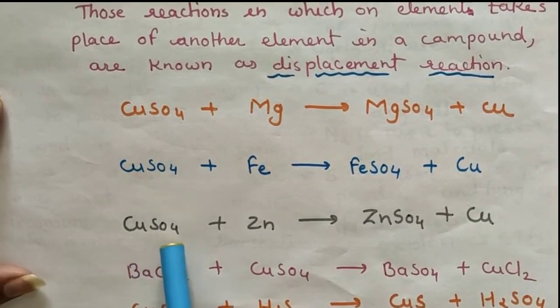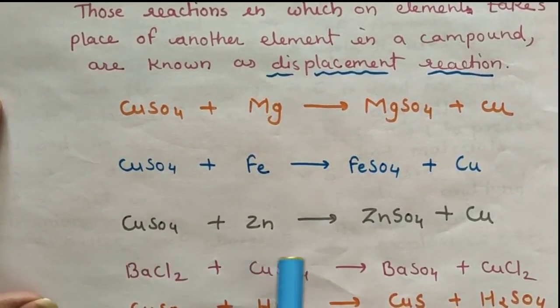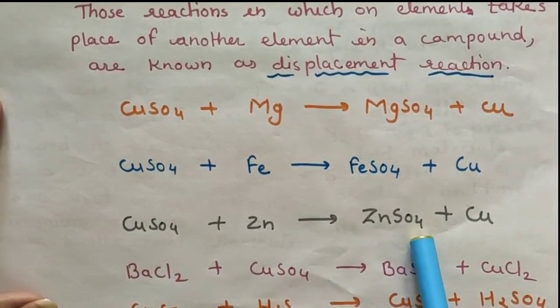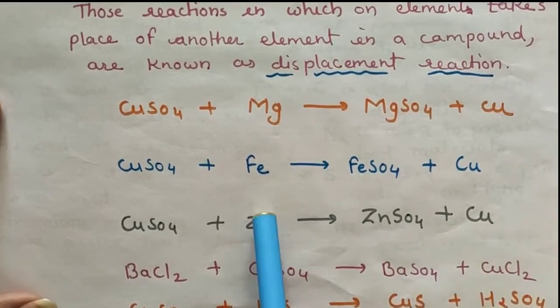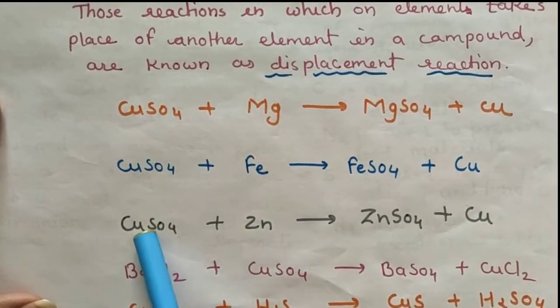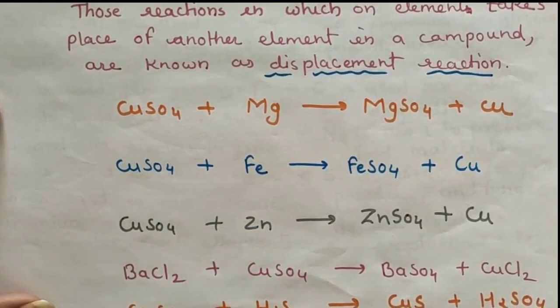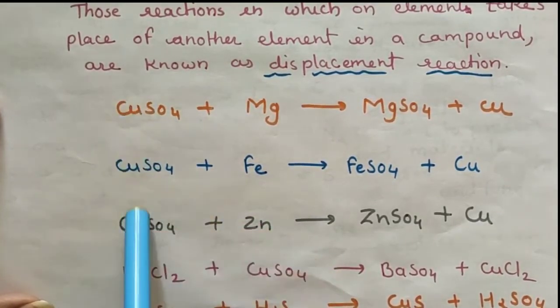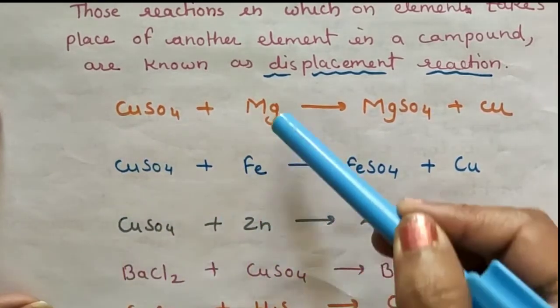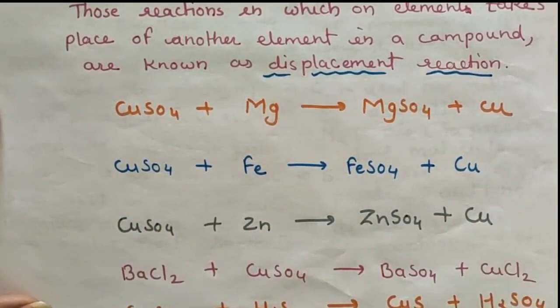When copper sulfate reacts with zinc, it forms zinc sulfate plus copper. So this zinc takes the place of copper. Copper is less reactive, that's why these metals can take the place of copper.